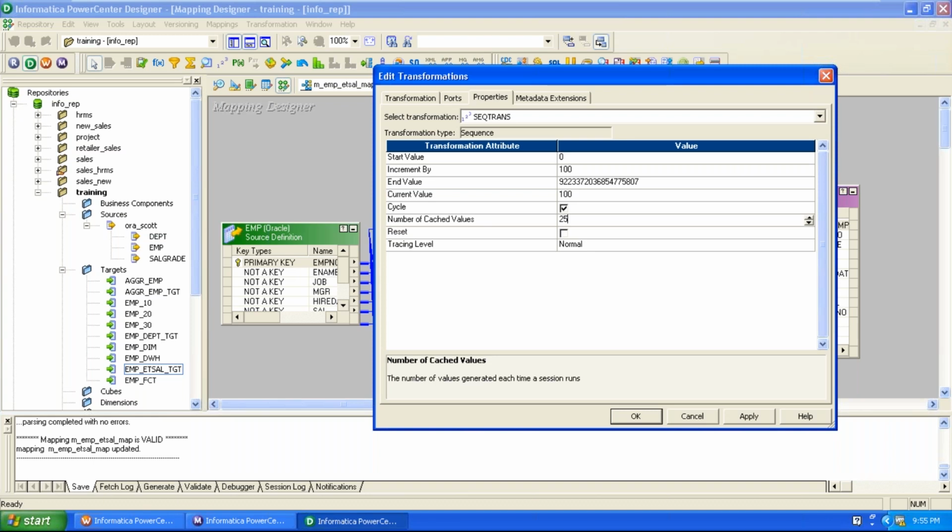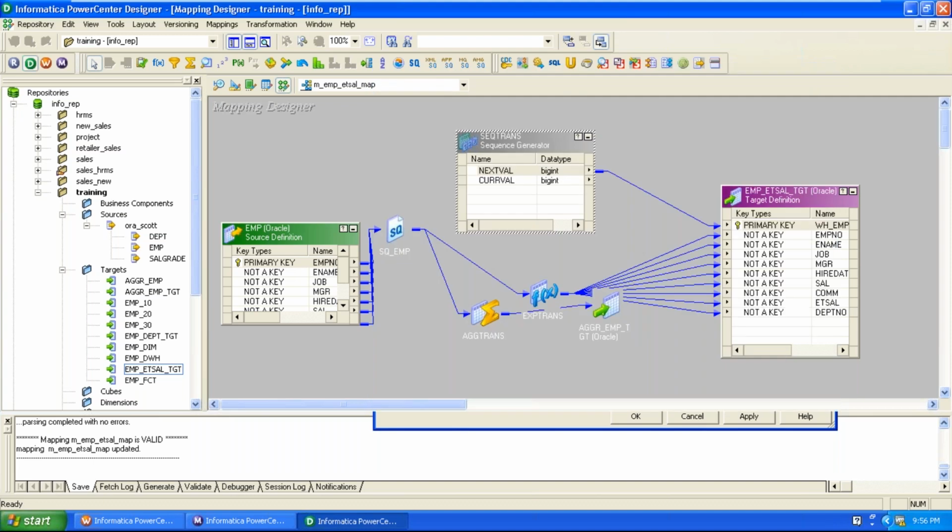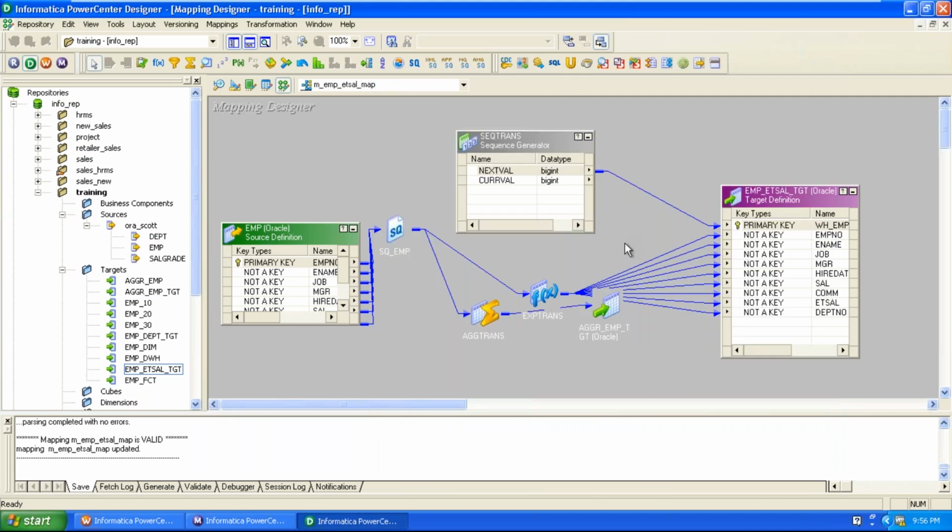If you enable the cycle option, cycle means continuation. After 25 rows it continues, or after the final value 1400 it continues again. Cycle means continue the work, but that is optional, not mandatory. Without enabling the cycle option, the system will do the work normally. And there is a reset option.